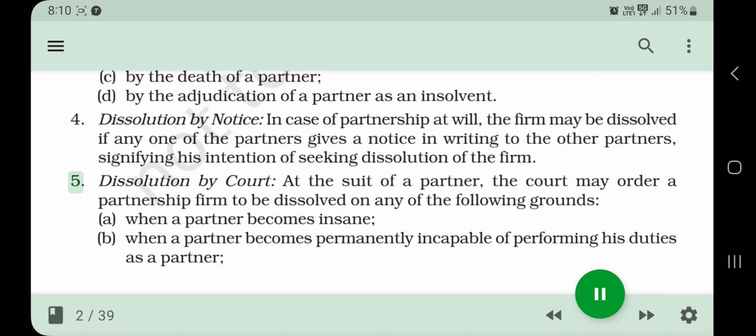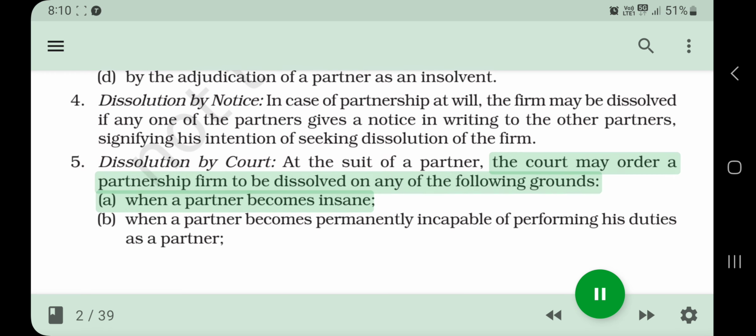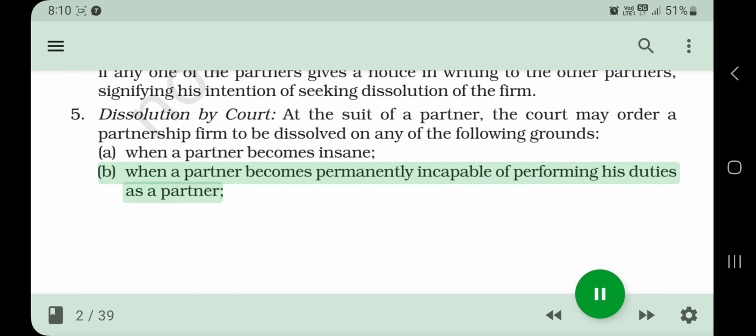5. Dissolution by court. At the suit of a partner, the court may order a partnership firm to be dissolved on any of the following grounds. A. When a partner becomes insane. B. When a partner becomes permanently incapable of performing his duties as a partner.